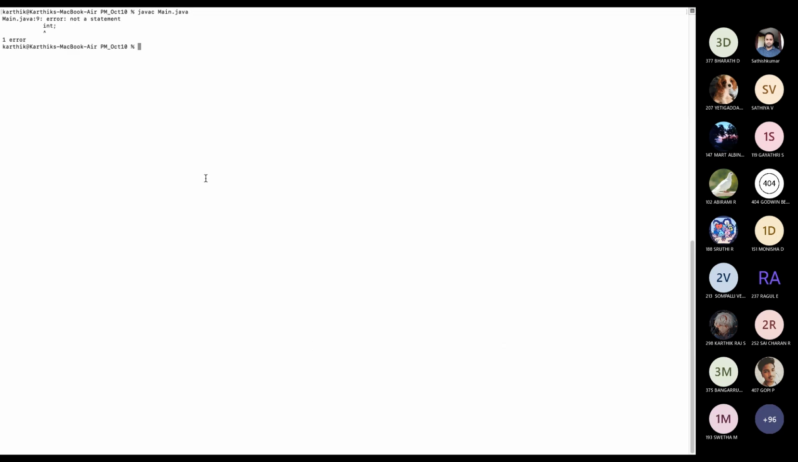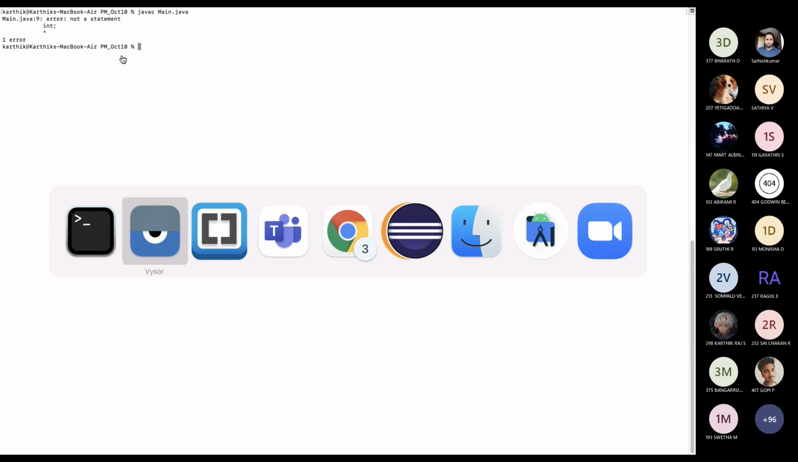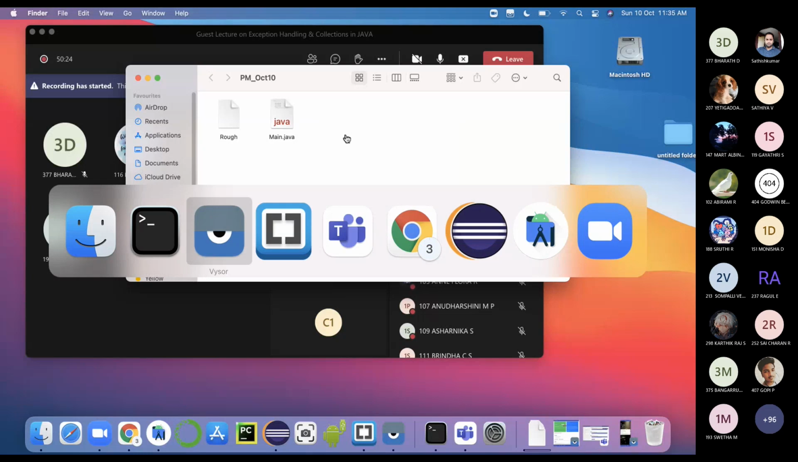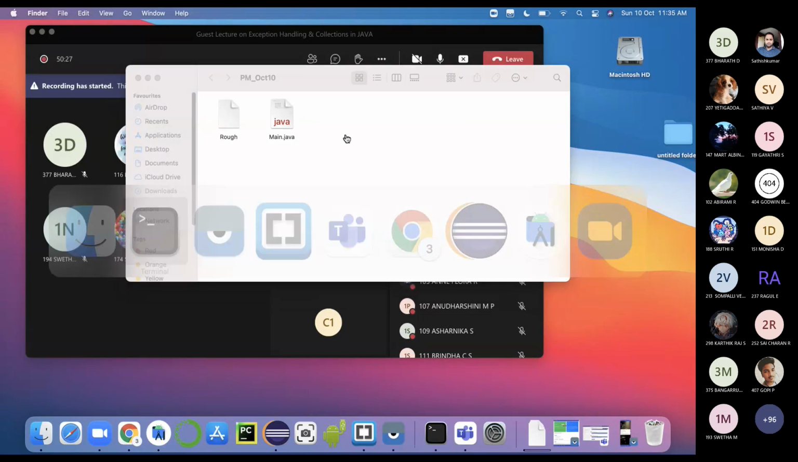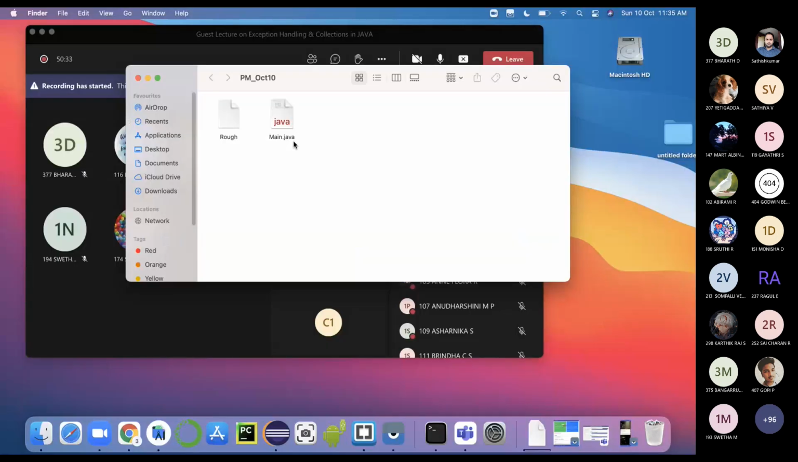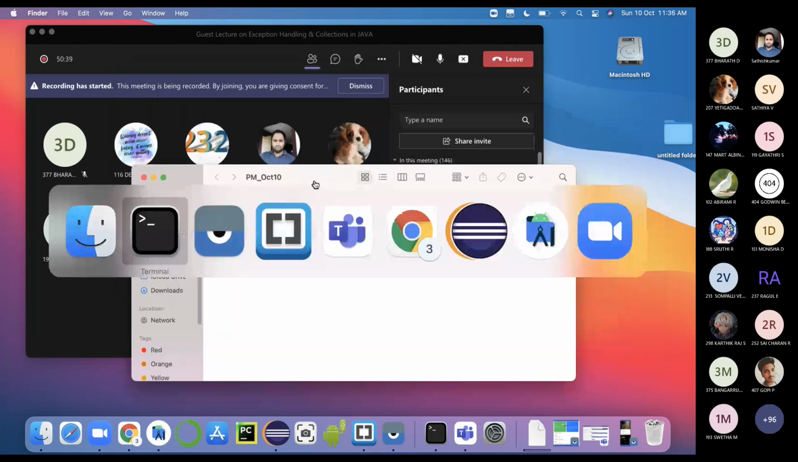See, it's throwing an error, right? You can see the class file is not yet created. This is our old class file. So I will run again. It will not create a class file. You can see there is no class file. So this kind of error is called a checked exception, because it is checked by the compiler and it is not compiled yet.